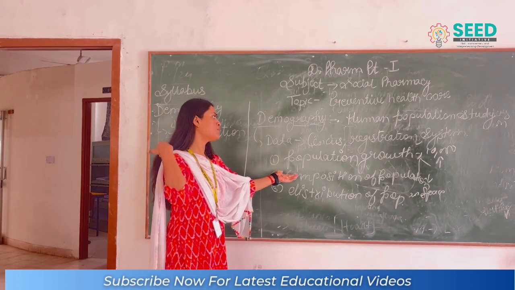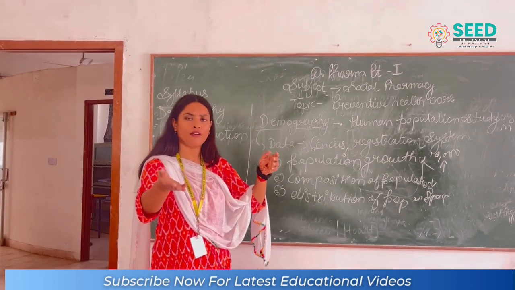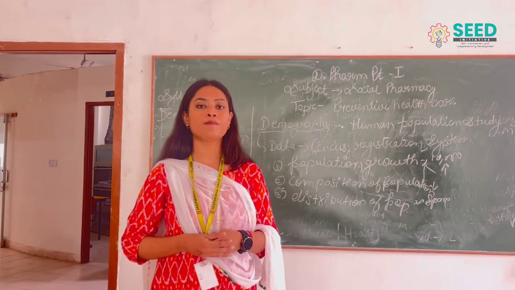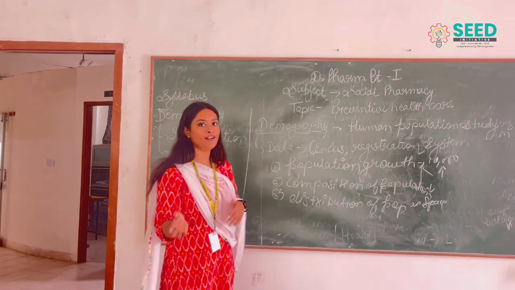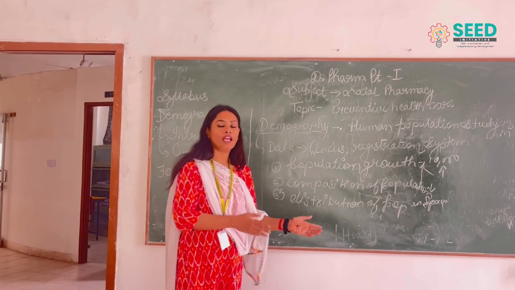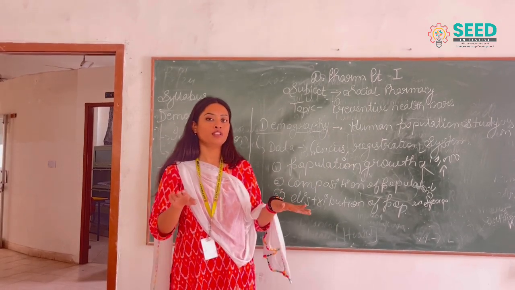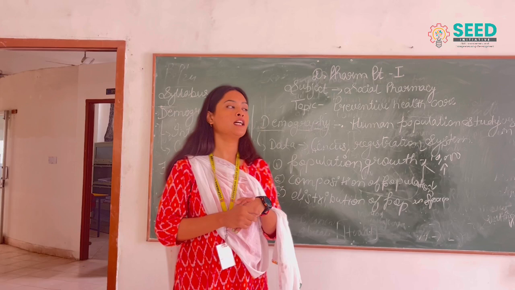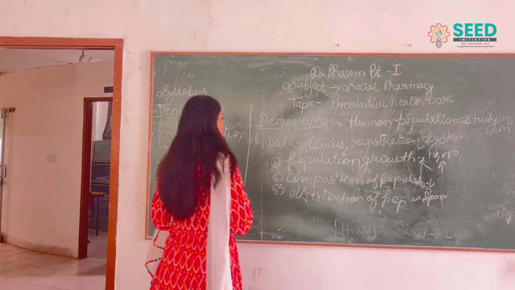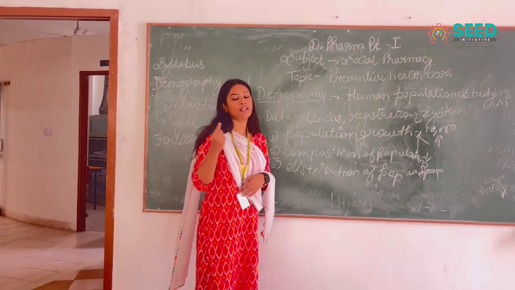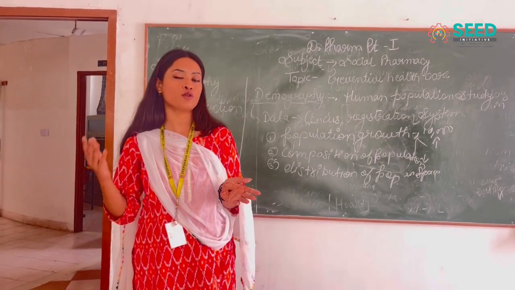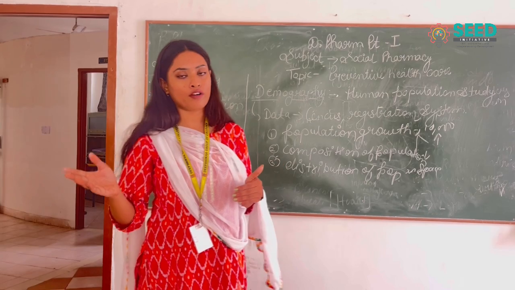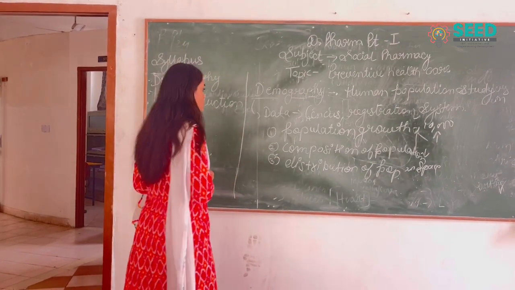So what does population growth mean? As I already mentioned the COVID example, at the time of corona a lot of people died, and a lot of people were born. At that time the balance of the population gets studied under population growth. Second is composition of population, that is how many females and males are present there, and what the ratio of younger to older people is. That gets studied under the composition of population.